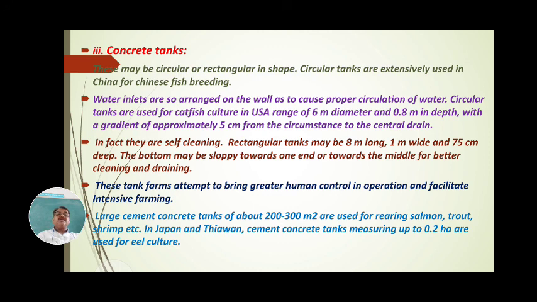The range of these tanks is 6 meter in diameter and 0.8 meter in depth, with a gradient of approximately 5 centimeter from the circumference to the central drain. Such concrete tanks are constructed with a 6 meter diameter, 0.8 meter depth, and a 5 centimeter gradient.